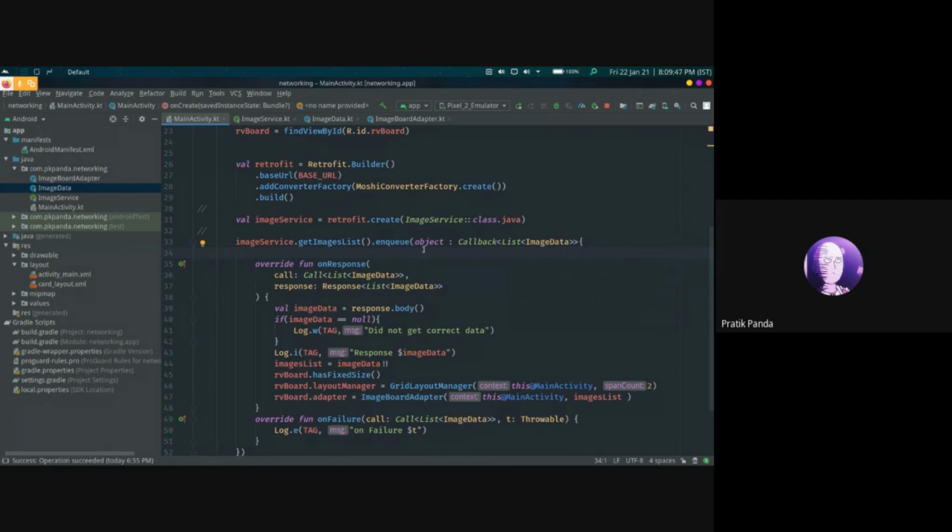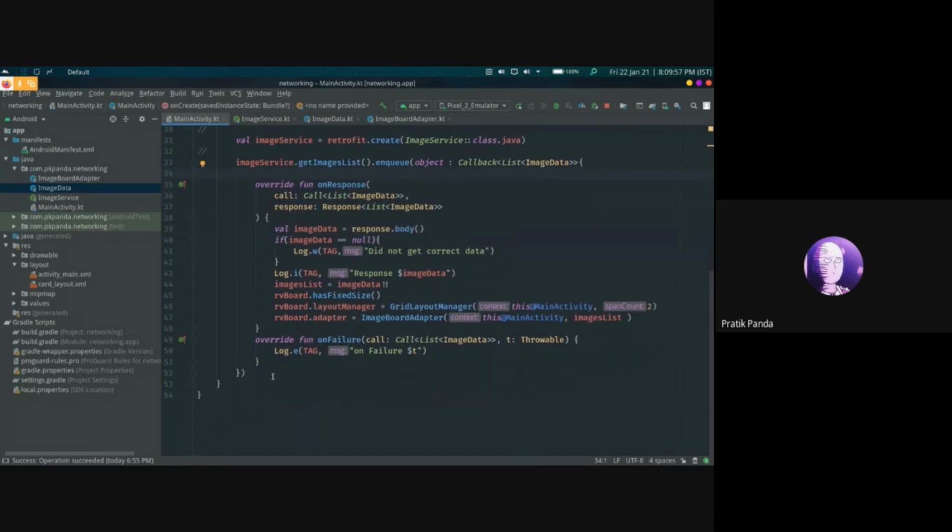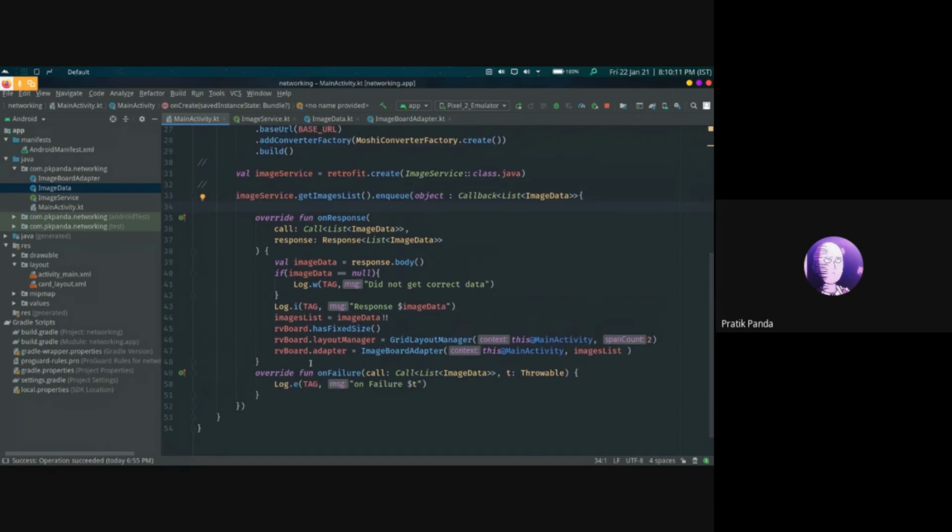It's an abstract class, so we need to implement two member functions: onResponse and onFailure. For onFailure, we are just putting a log error message right now, and we can also display some error messages on the screen.